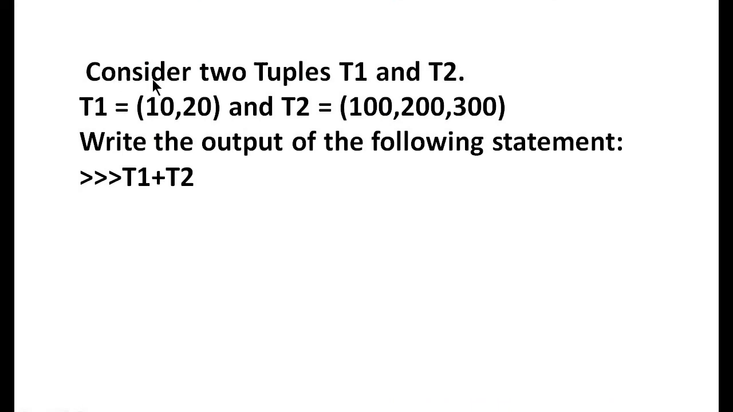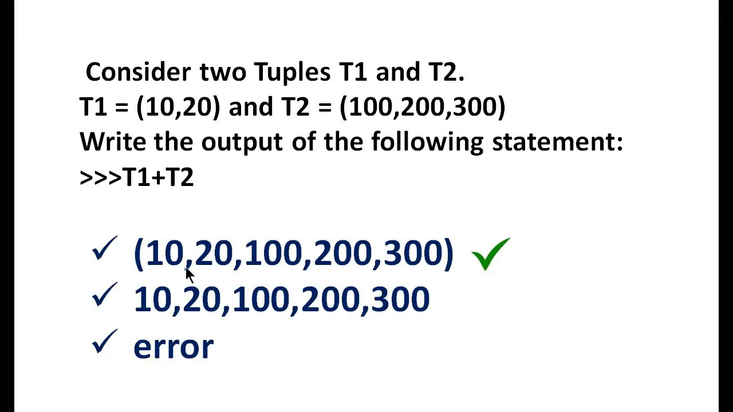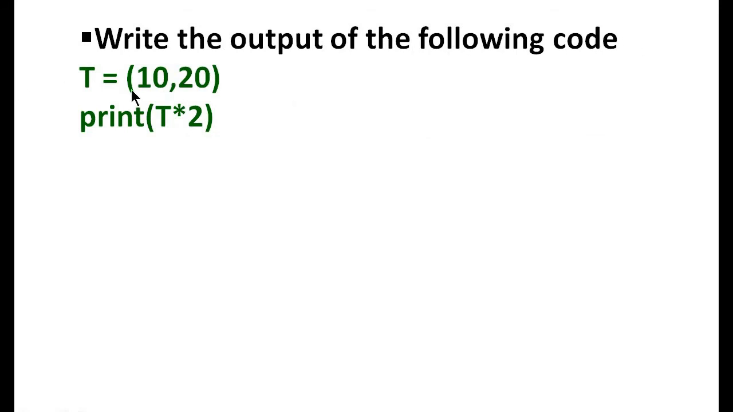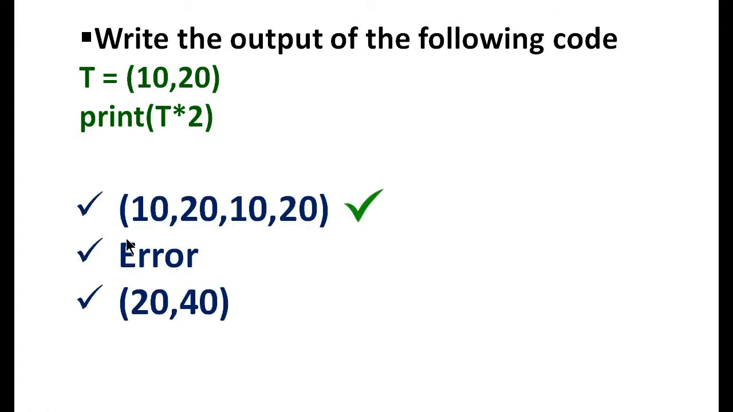Next one, consider two tuples T1 and T2. Write the output of the following statement. T1 plus T2. Answer is first one. That is, the plus operator will concatenate these two tuples, just like in list. Write the output of the following code. T equal to 10, 20, print T into 2. Answer is 10, 20, 10, 20. Same as in list.